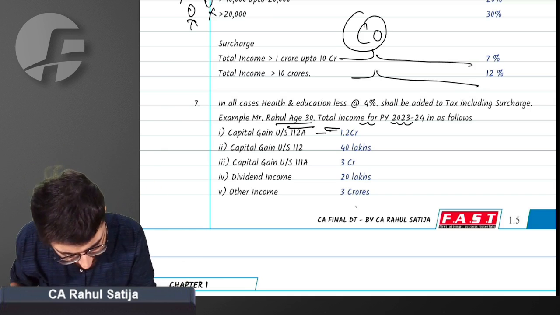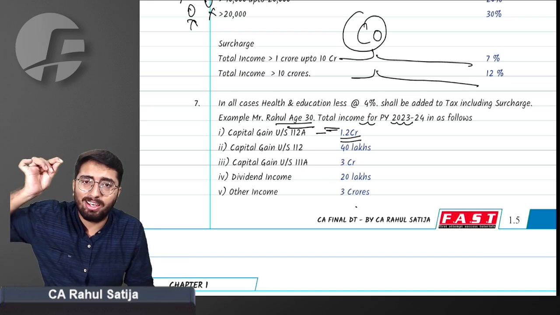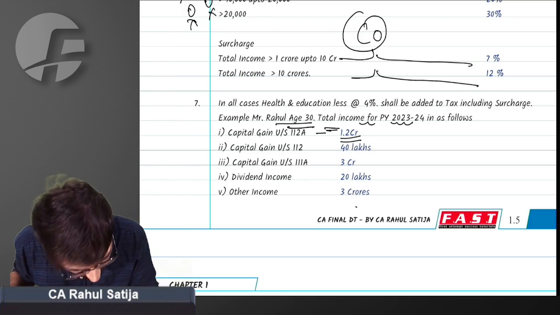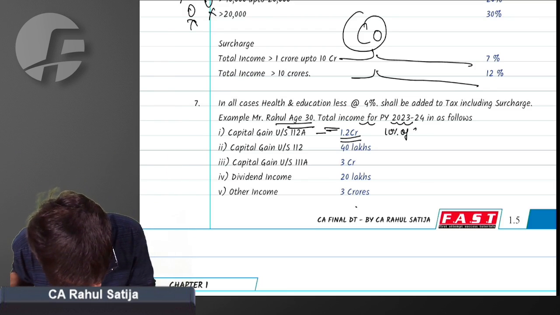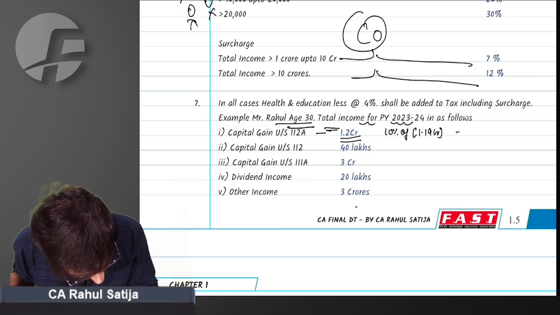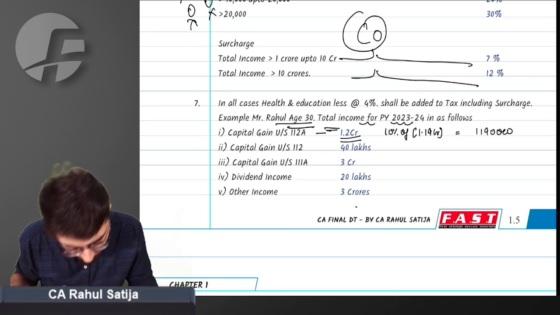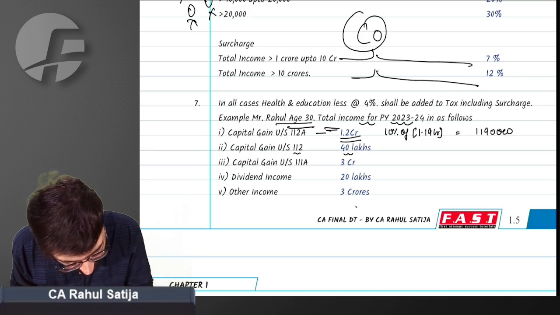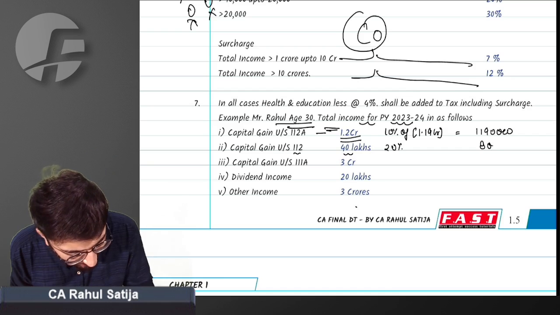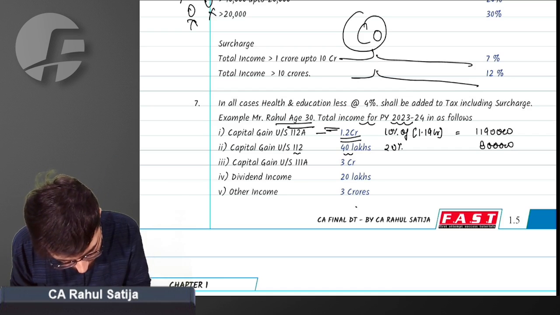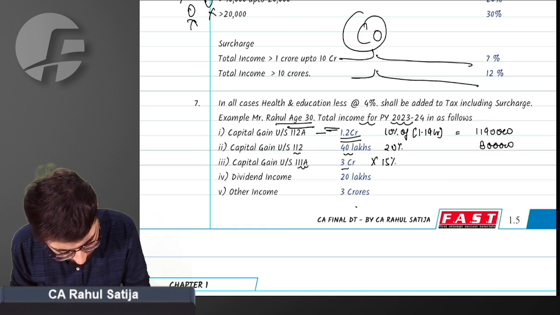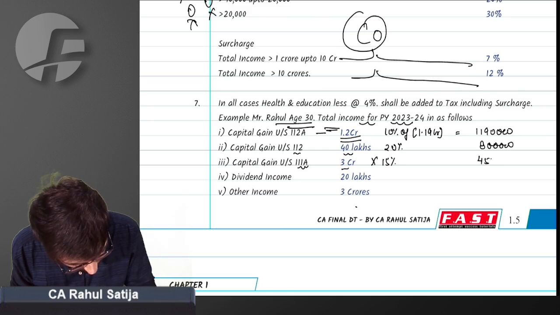Okay, got it. So long-term capital gain under section 112A, how is it taxed? Greater than 1 lakh, we'll tax it at 10%. So tax will be 10% of 1.19 crore, that is 11 lakh 90,000. Long-term capital gain under section 112, 40 lakh, 20% flat, directly 8 lakh rupees. Capital gain under section 111A, 3 crore at the rate of 15%, 45 lakh rupees.